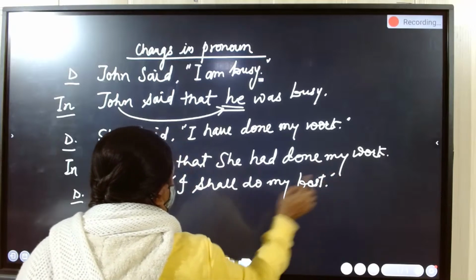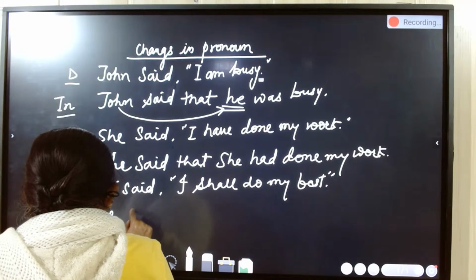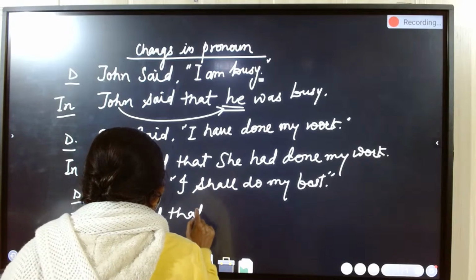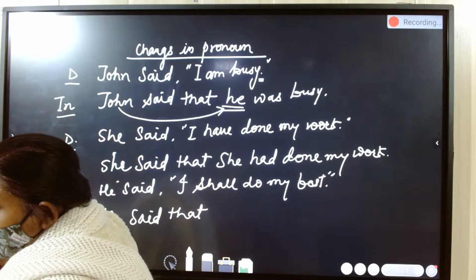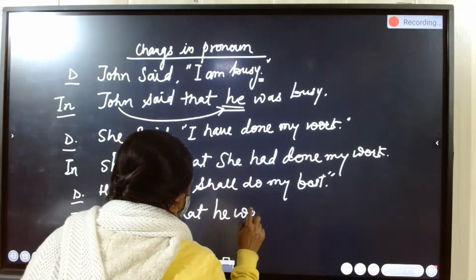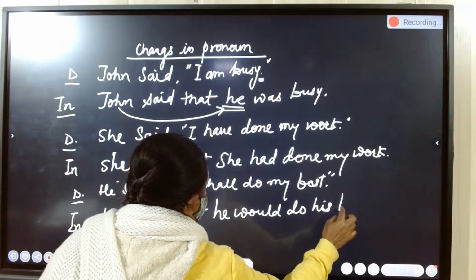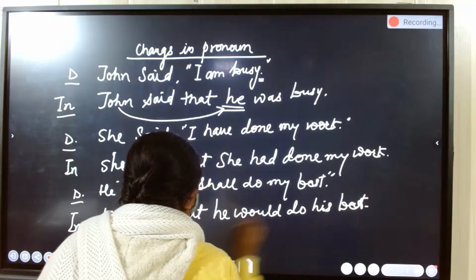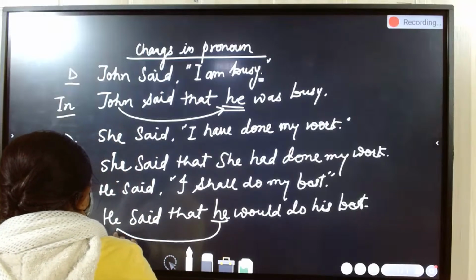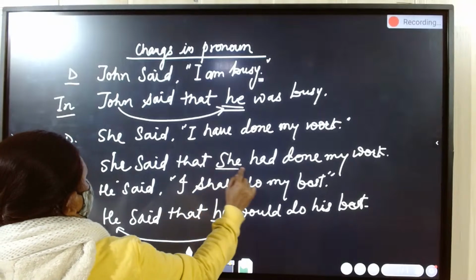We change into indirect speech: He said that he would do his best. So see children, this "he" and "she" denote pronouns.